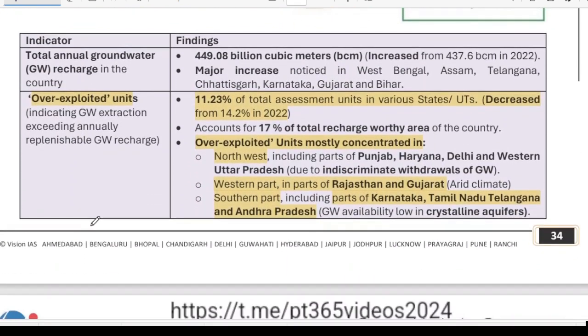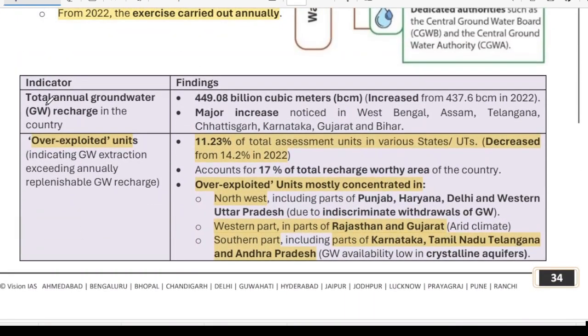So what are the key results of the report? Overexploited units have reduced to 11.23% from 14.2% in 2022. Okay, you must remember what are these overexploited regions. Overexploited regions are indicating the groundwater extraction exceeds annually replaceable groundwater recharge.